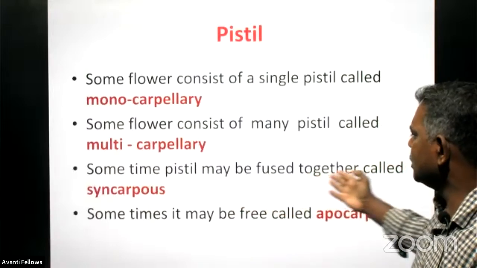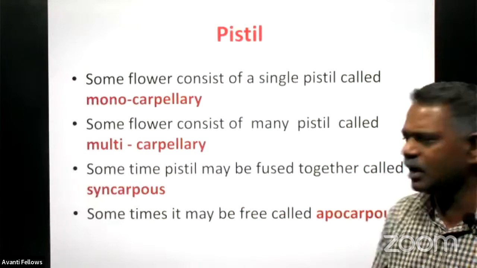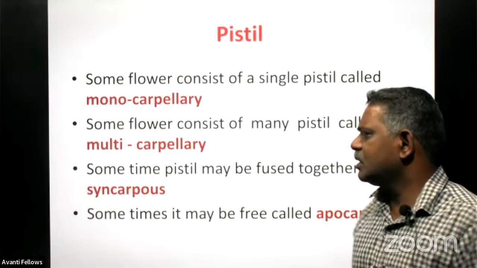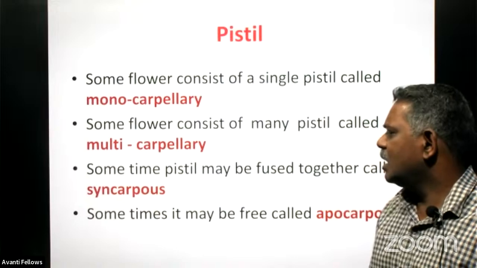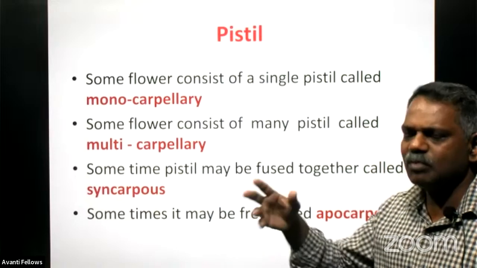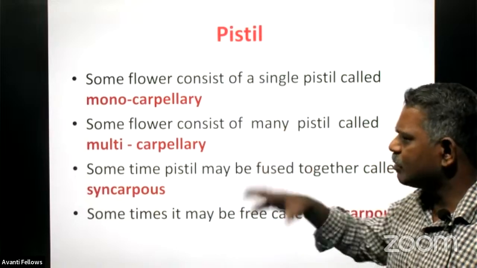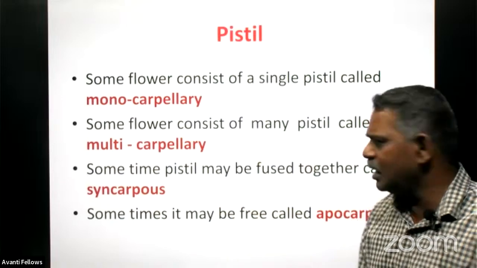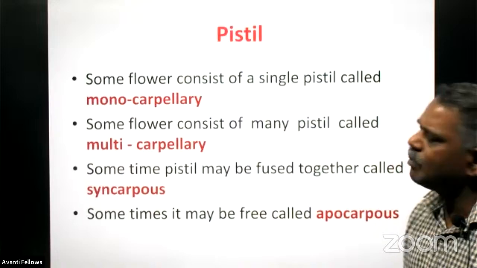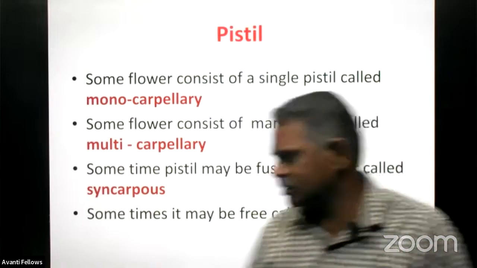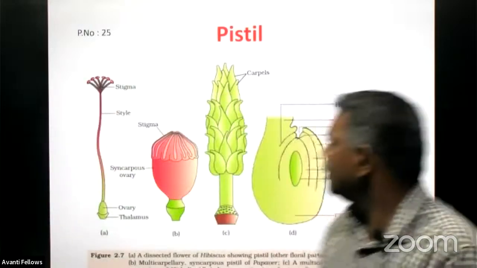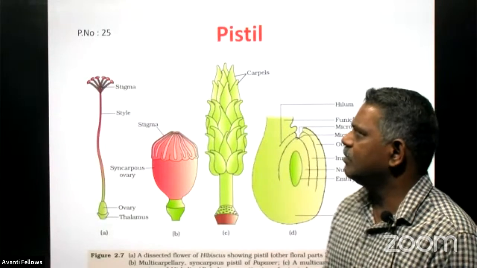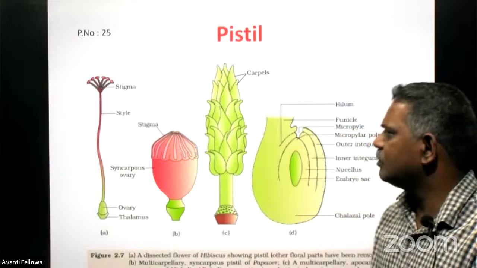And sometimes the pistil may be in a fused condition, and such a fused many-carpel pistil is called what? Syncarpous. And sometimes all these multiple carpels will be there in a flower, but they are not fused, they are all free, and we call it what? The apocarpous type of flowers. Right. And this is the structure of the pistil, the female reproductive part of a flower.